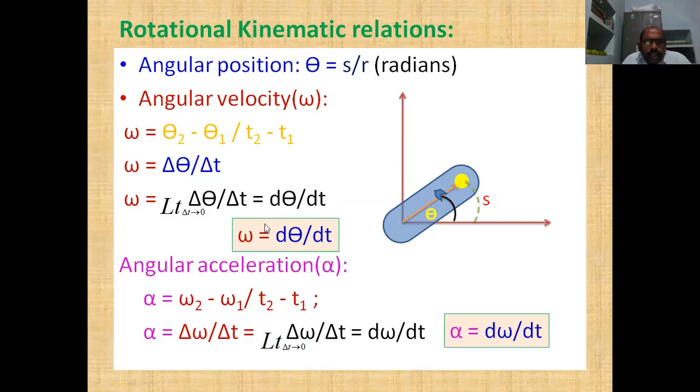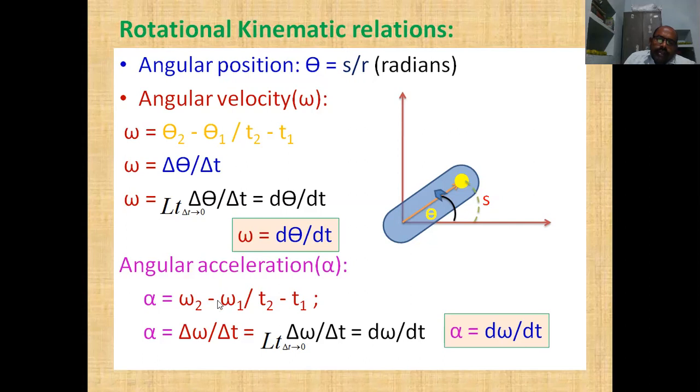Now we see the angular acceleration. It is the time rate of change of angular velocity. If at time t1 the angular velocity is omega 1, and after some time, at time t2, the angular velocity is omega 2. Here, instead of v we are writing omega.